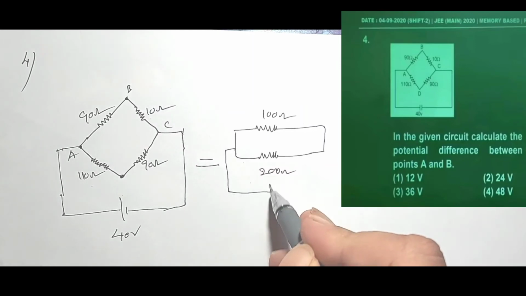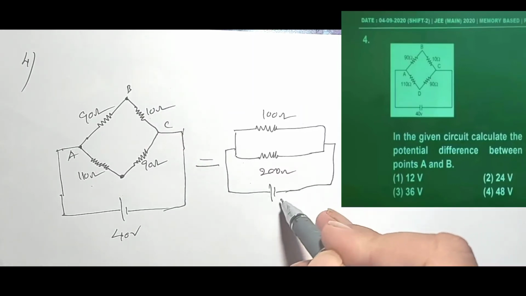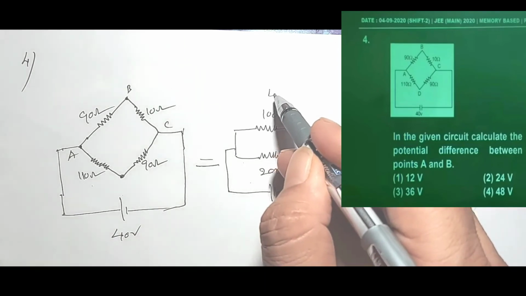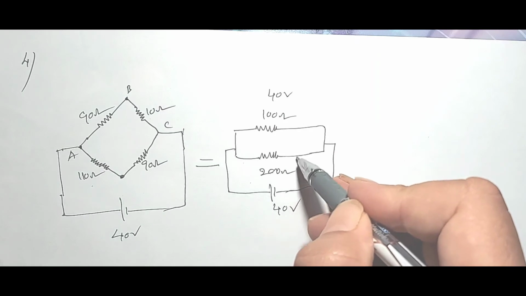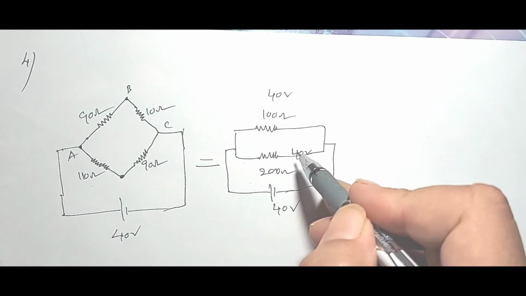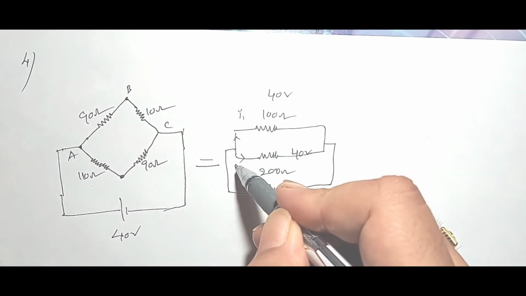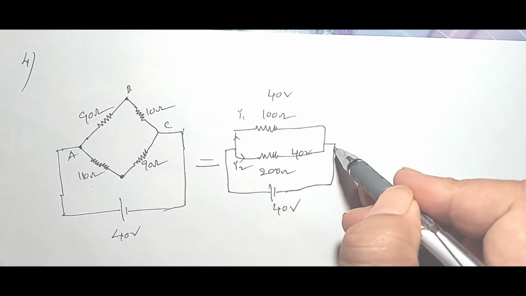These are connected to the battery of voltage 40 volts. So this is a parallel combination, so here voltage is 40 volts, here is also 40 volts. So the current divides here, this is I1, this is I2, and both are coming out as I.